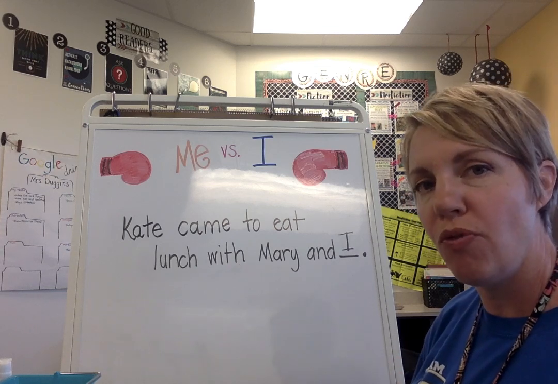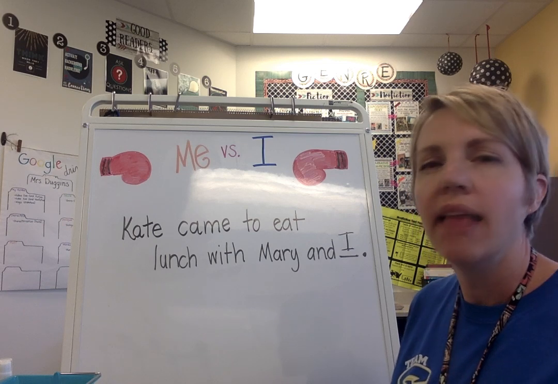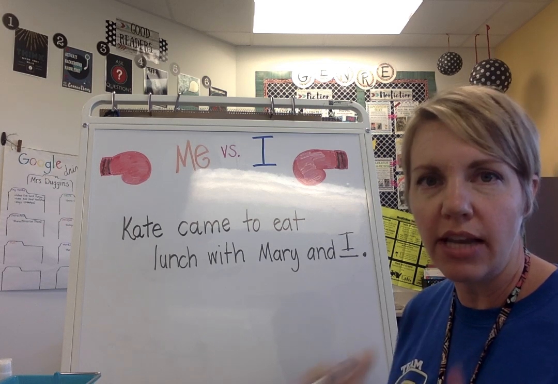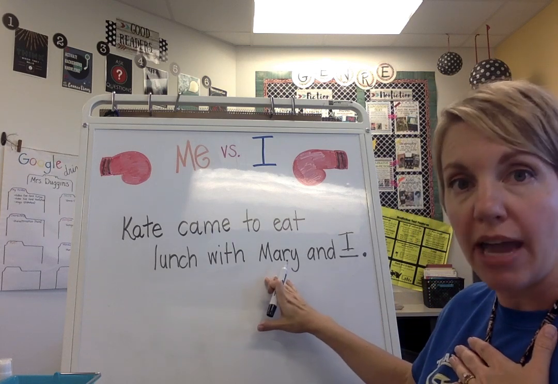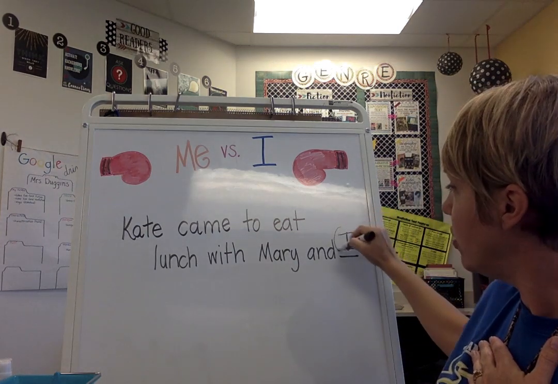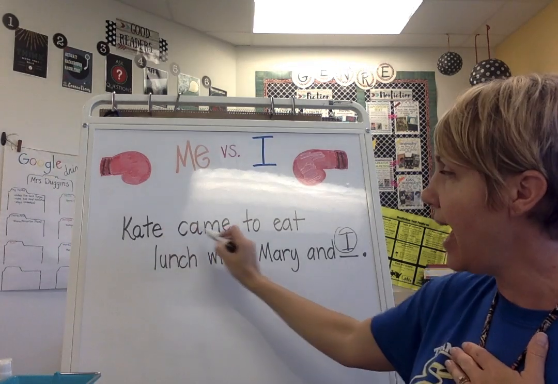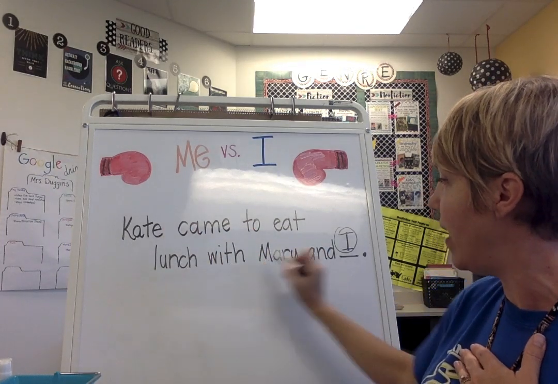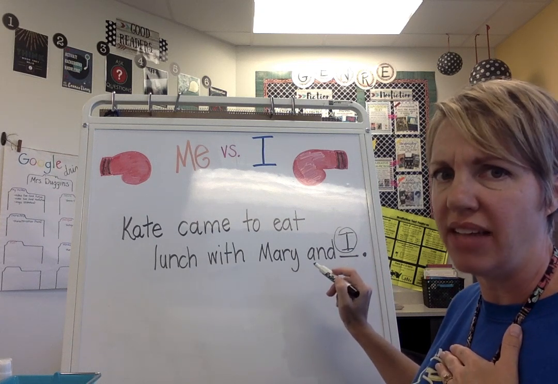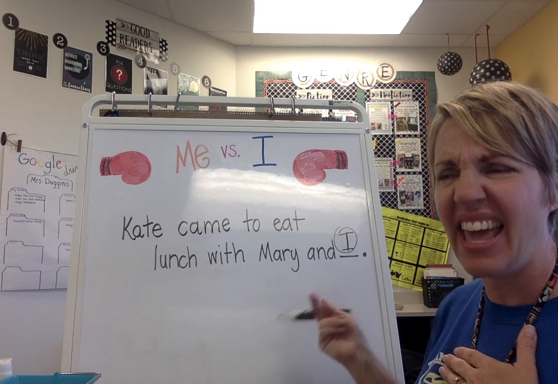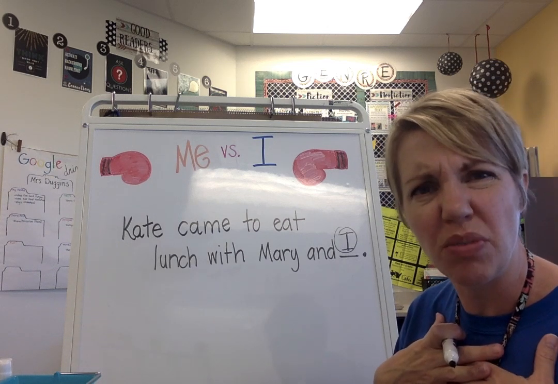Now, like I told you before, if you're still not sure, you're thinking, well, that sounds pretty good. Let's take out everybody else and only include ourselves. So in this case, I'm going to take out Mary and I'm only going to read the I. So listen to it this time. Kate came to eat lunch with I. That doesn't quite sound right. I would never say that Kate came to eat lunch with I. I would say Kate came to eat lunch with me.